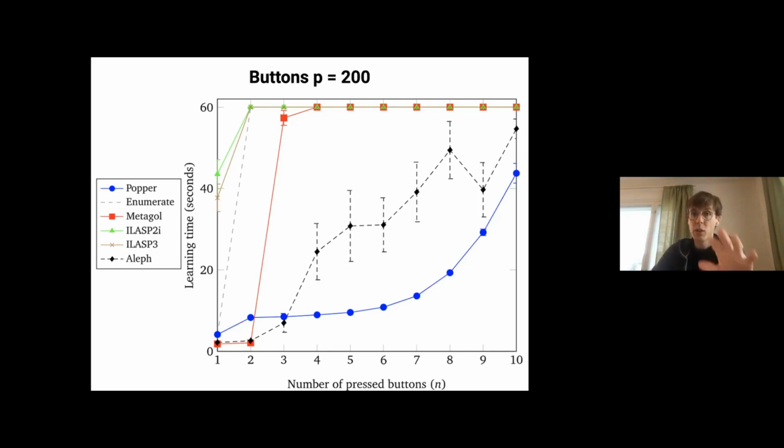Something like Metagol also struggles after a few body literals. By contrast, Aleph and our Popper system perform quite well. So Popper can actually learn rules with quite a lot of body literals. This is essentially showing that our approach can learn quite large rules, which is quite a nice feature.